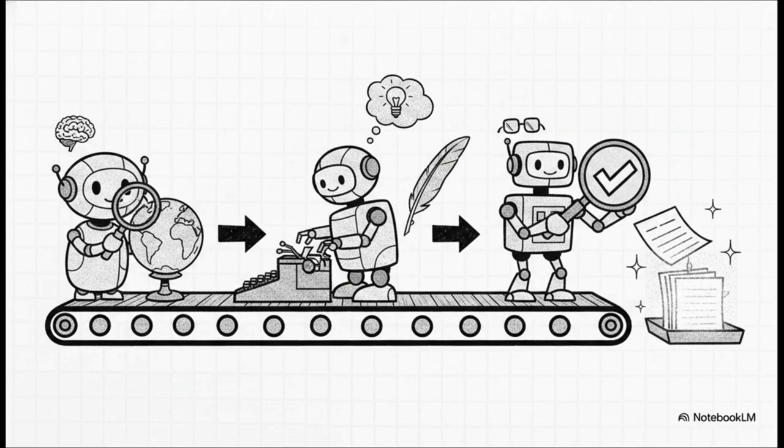In our content creation crew, we aren't just relying on one AI doing everything. Instead, we create specific agents. We build a senior researcher agent, an expert writer agent, and a meticulous editor agent. Next, we assign them very specific tasks. The researcher's task is to scour the web for facts. The writer's task is to draft a compelling narrative using those facts. And the editor's task is to proofread for tone and grammar.